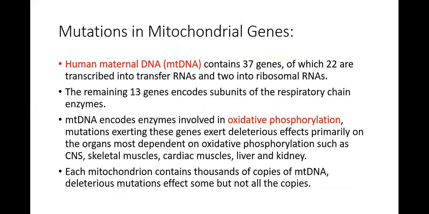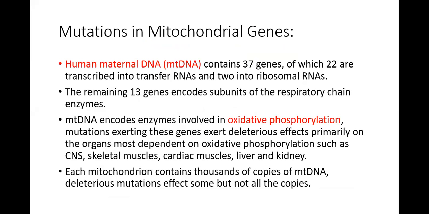Then mutations in mitochondrial genes. Human mitochondrial DNA contains 37 genes, of which 22 are transcribed into transfer RNA and 2 are transcribed into ribosomal RNA. You know there are transfer RNA and ribosomal RNA. The remaining 13 genes encode subunits of the respiratory chain enzymes.